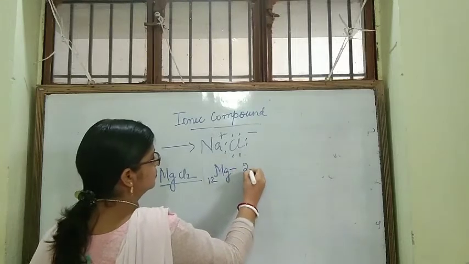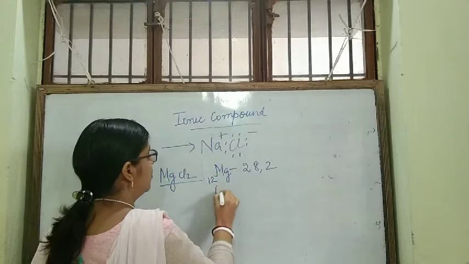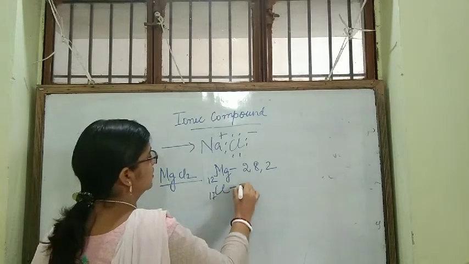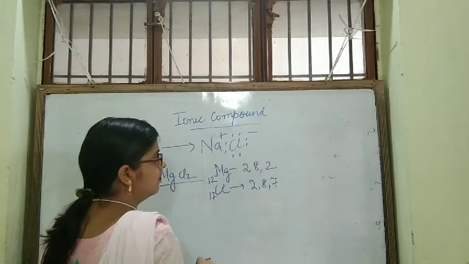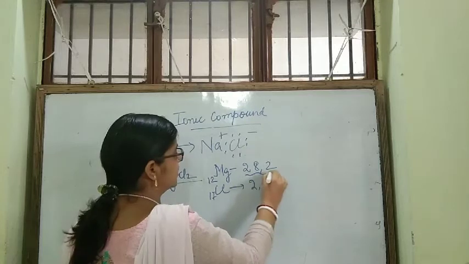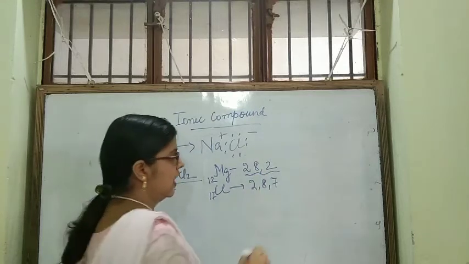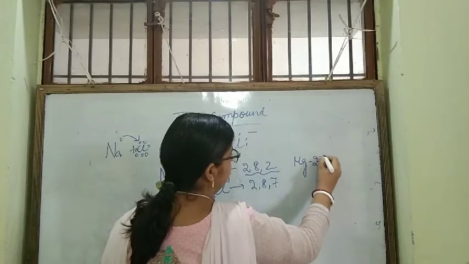Magnesium, atomic number 12, is 2, 8, 2. Chlorine, 17, is 2, 8, 7. So magnesium has a strong tendency to lose its 2 electrons, and